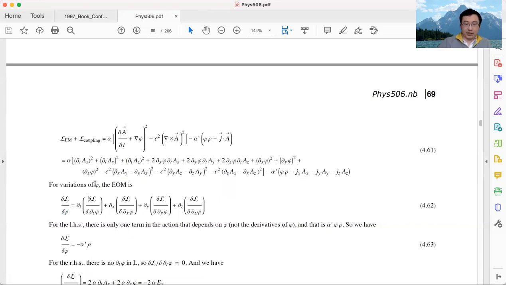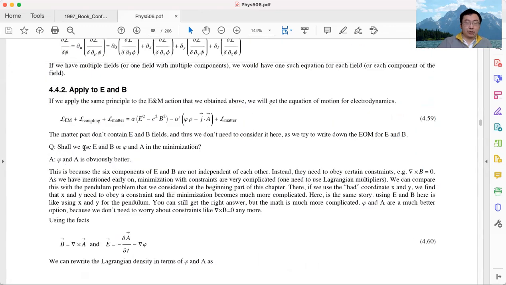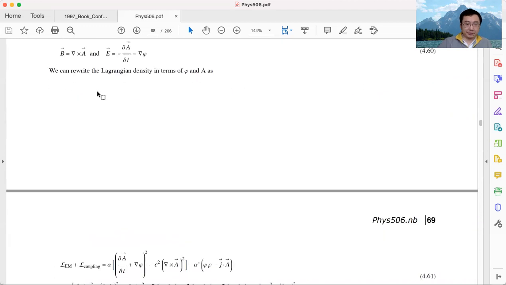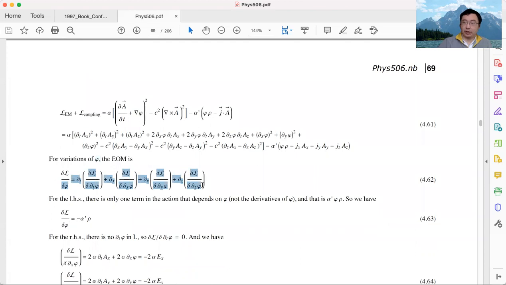For the scalar field, we utilize this equation. We replace this field by my scalar field, curly phi. It's the same equation as we showed earlier on in the previous page, but here I choose the field to be the scalar potential phi. So that's my equation of motion when we do the variation for the scalar field phi.